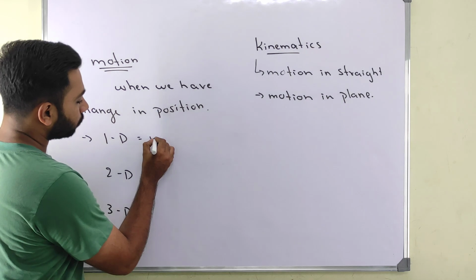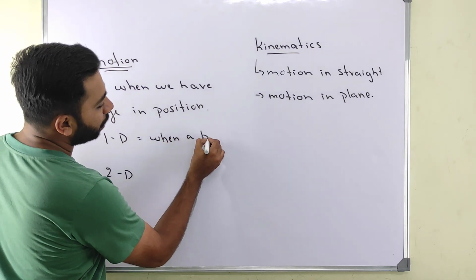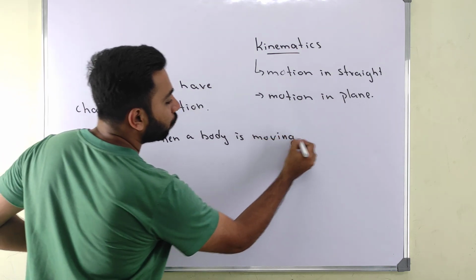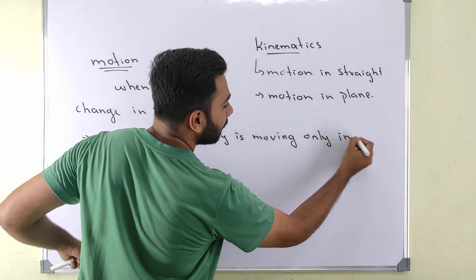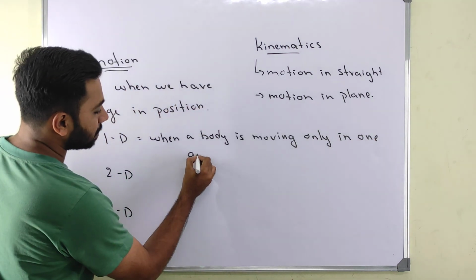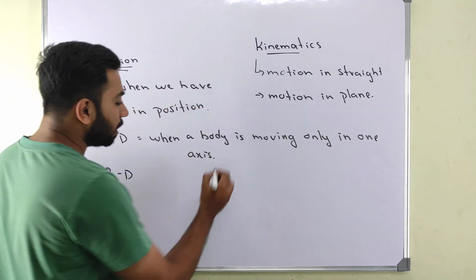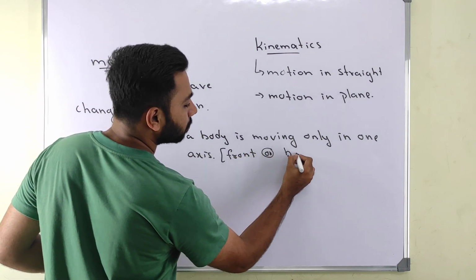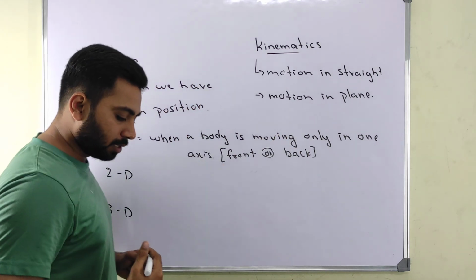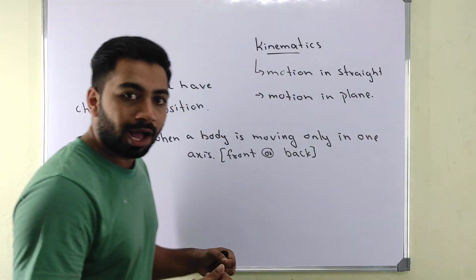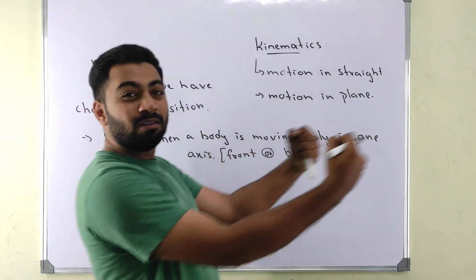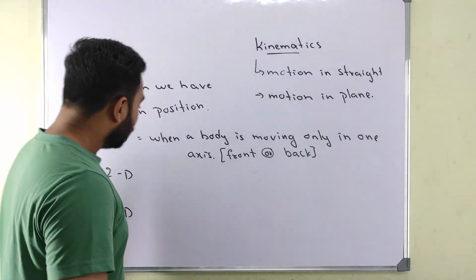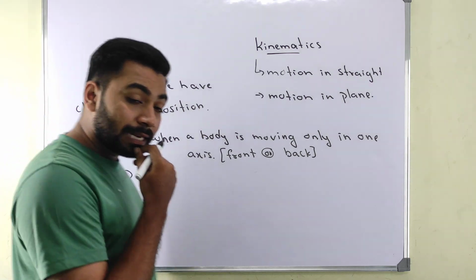Or you can say, when a body is moving only in one axis, or with respect to one axis, whether front or back, like this, I am going here, I can go back. Or when you drive a car, you can drive the car forward, or you can drive the car backwards.